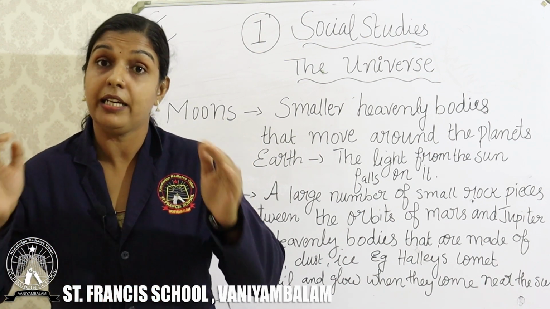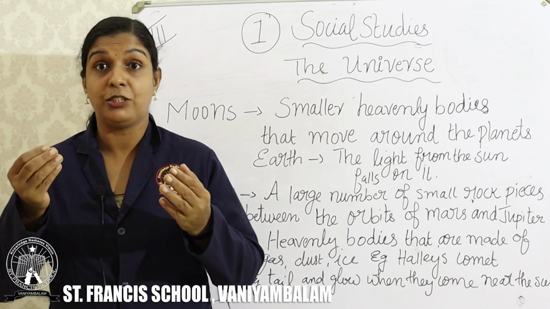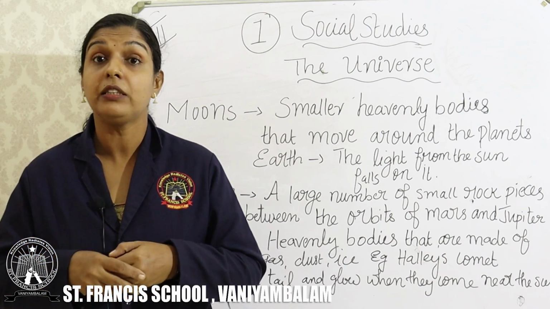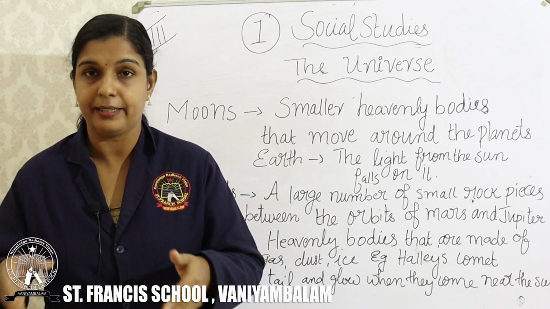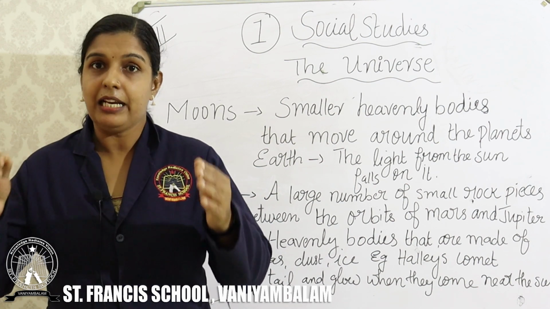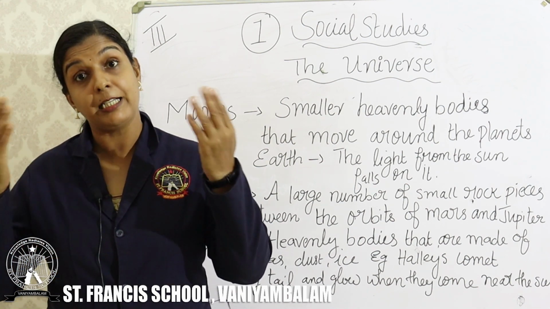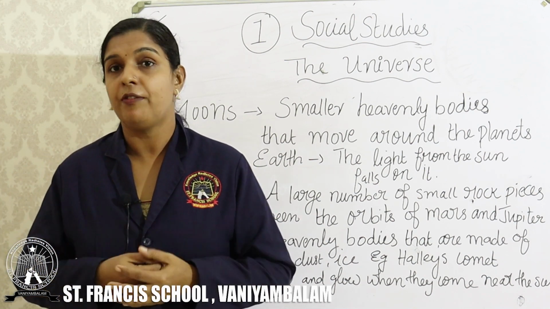We have also learned about small pieces of rocks, dust particles, and ice, which are also part of the universe. So we are going to learn about that. Not in detail, you only have to understand what it is, because you will learn in detail in higher classes. So we can go to our class.